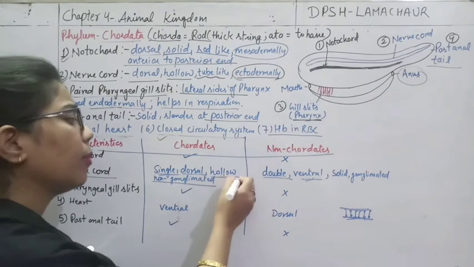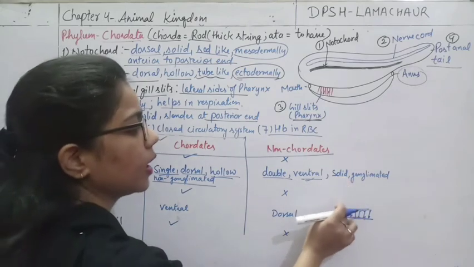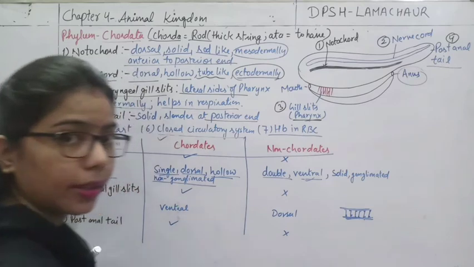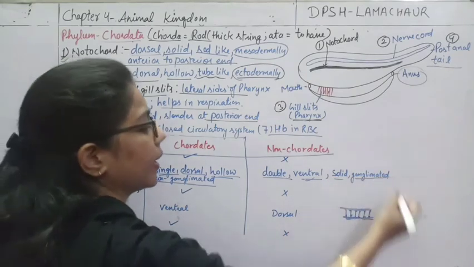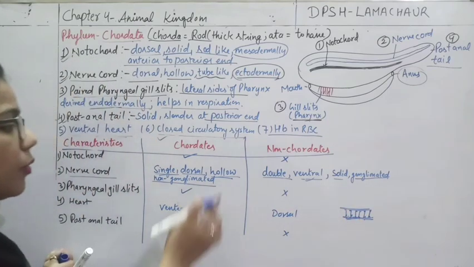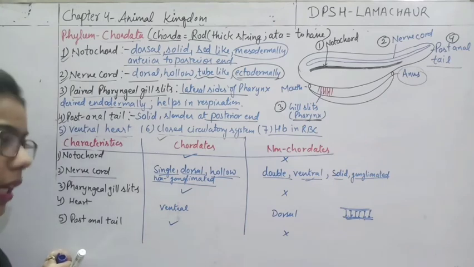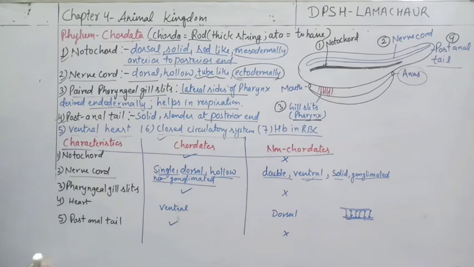Now if we talk about hollow here, so it is solid. यहाँ पे solid nerve cord है, ये भी solid है. Okay, no hollowness is there, as well as they are ganglionated. It means they are connected with these two nerves, which is double one, with the help of ganglia, right. So this is the comparison which we have to understand.